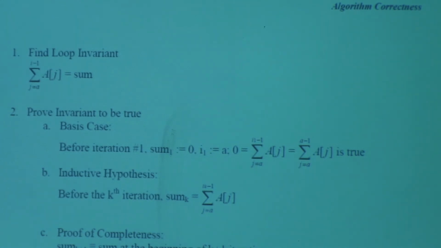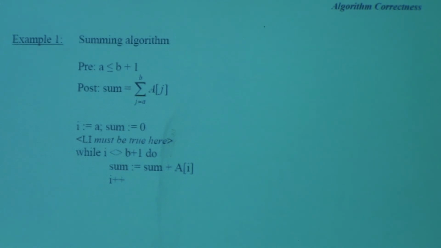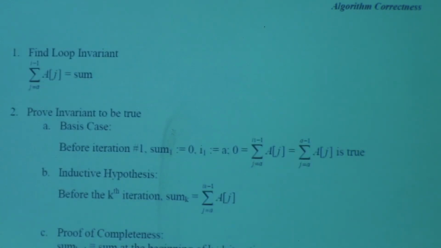Get that? What is the value of i before the third iteration? a plus 2. So before the third iteration, we would like to have the first 2 of them completed in those 2 iterations because we're entering the third iteration. So here we have a to a plus 2 minus 1, which is a plus 1. So a to a plus 1 is how many terms? 2. From a to a plus 1, you're going to add, you're going to get the sum. So that's the loop invariant.